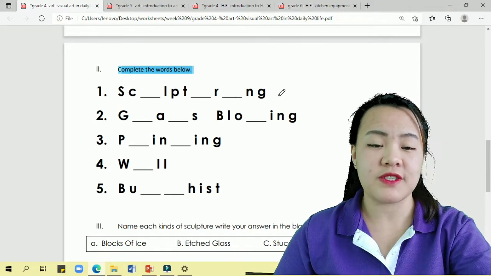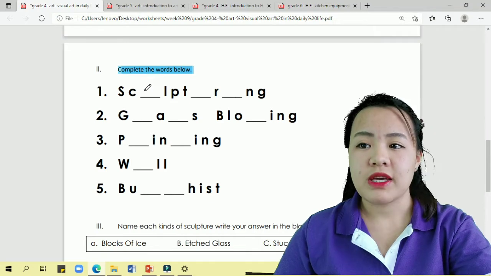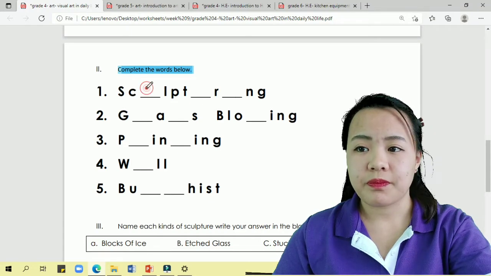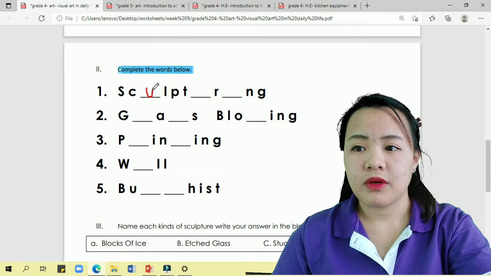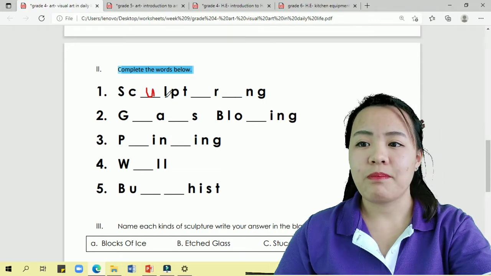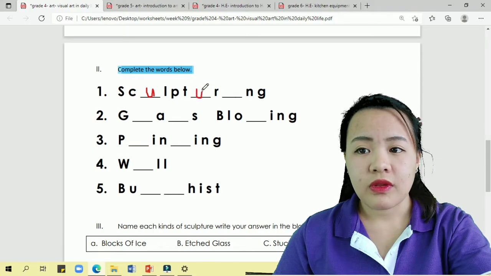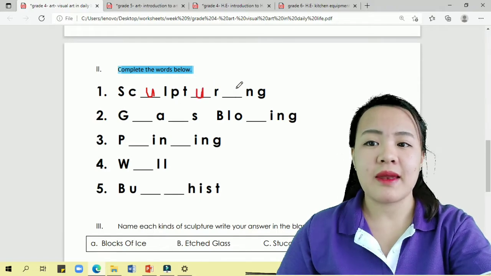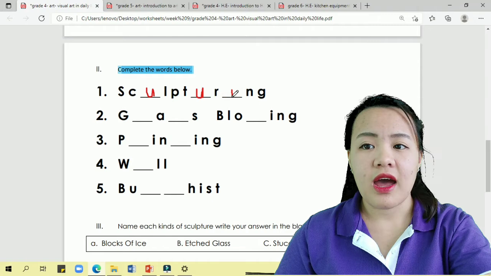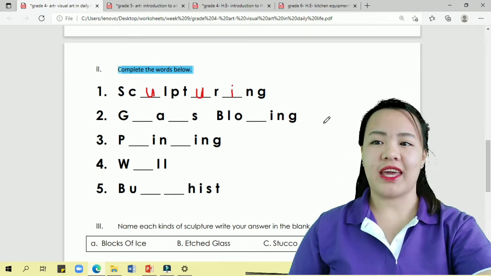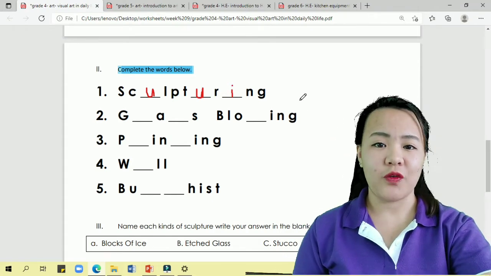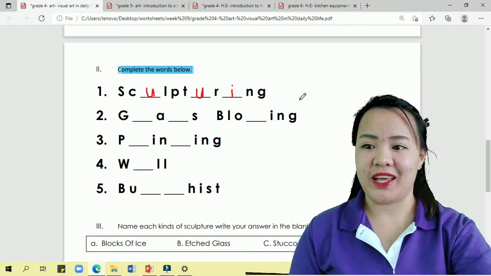So what's the spelling of sculpturing? S-C-U-L-P-T-U-R-I. Okay, so that's the spelling of sculpturing.